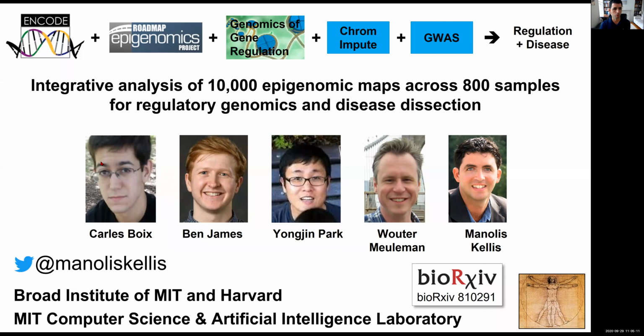This is primarily the work of Carlos Boix, a graduate student in my lab, in collaboration with Ben James, Youngjin Park, and Wouter Milliman. He's been combining ENCODE, Roadmap Epigenomics, Genomics of Gene Regulation, systematic chromatin imputation, and genome-wide association studies to understand gene regulation and disease. And the paper is on bioRxiv. You can just Google that and you will find it.